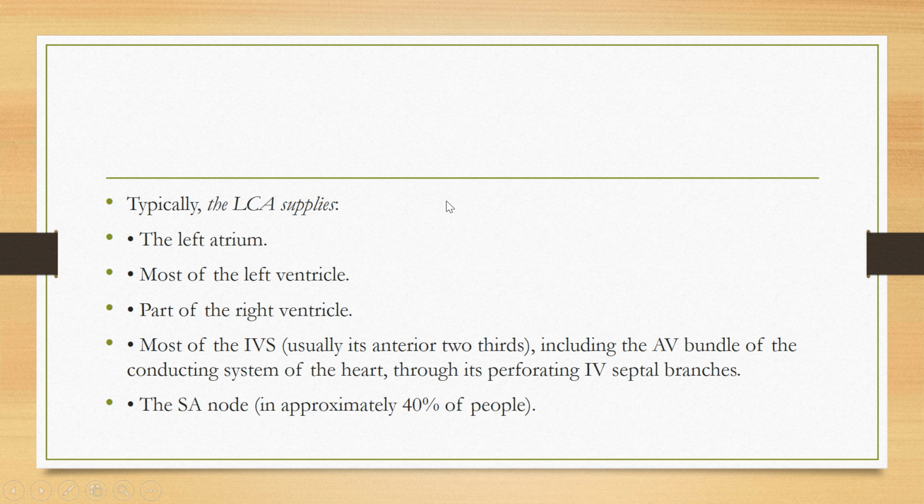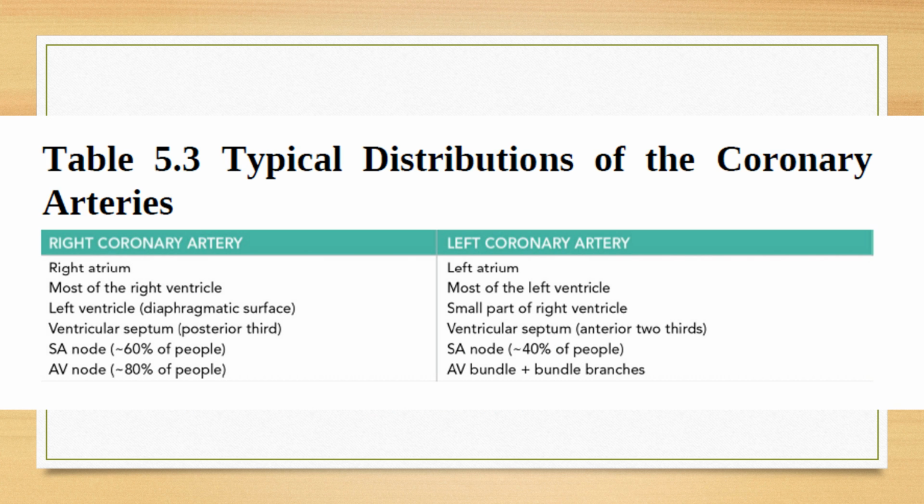Then the left coronary artery will supply the left atrium, most of the left ventricle, part of the right ventricle, most of the IV septum, that is the interventricular septum, and it is mostly anterior 2/3. Then SA node in 40% of the people, AV node in 20% of the people. So this was about the distribution of the branches of the right coronary artery and left coronary artery.